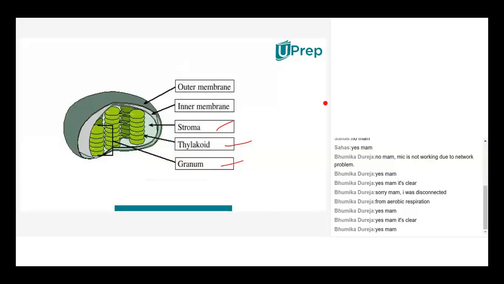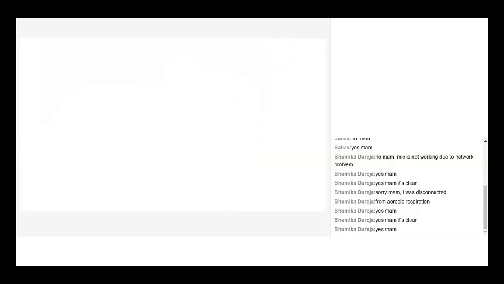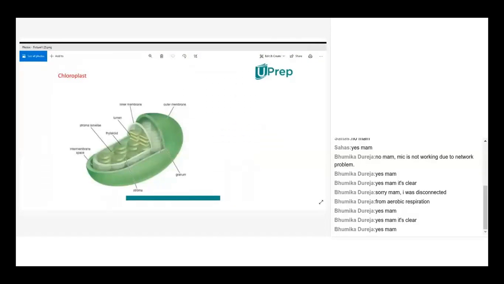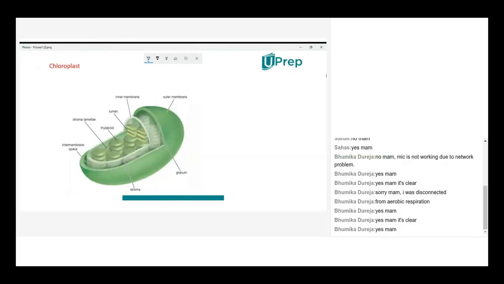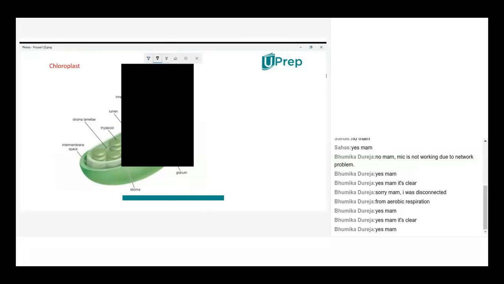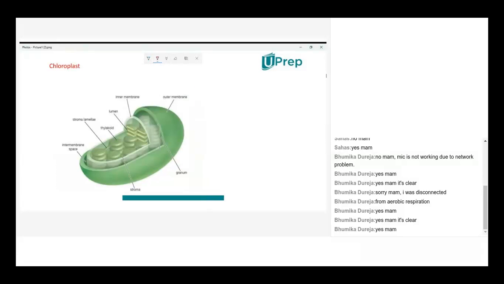So I'll try to explain the chloroplast structure by connecting it to the functional aspect. Now I'm going to show another slide which clearly explains chloroplast structure related to the function. So here, see, we are having an outer membrane and inner membrane around the chloroplast structure.